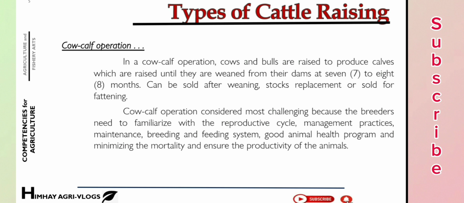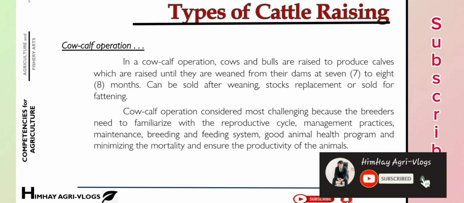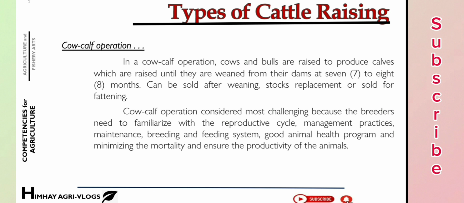So yun yung mga kailangang malaman or pag-aralan ng isang farmer na gustong mag-raise ng cow-calf operation para sa cattle, kasi napaka-crucial ng mga ginagawa natin, kasi buong management, kasi pagpapalaki ng iyong stocks, which is the cows and bulls, so pag-aaralan mo pa rin the correct management nung kanya magiging calves. Okay?